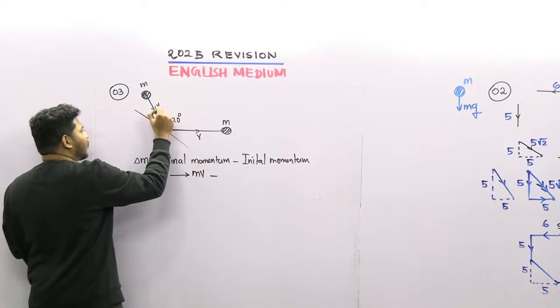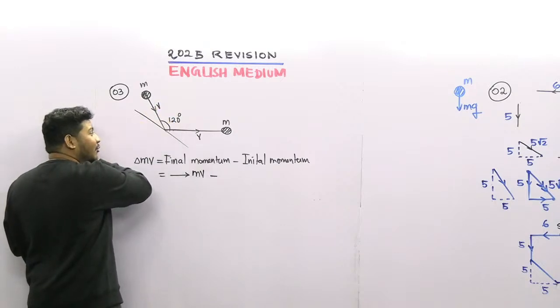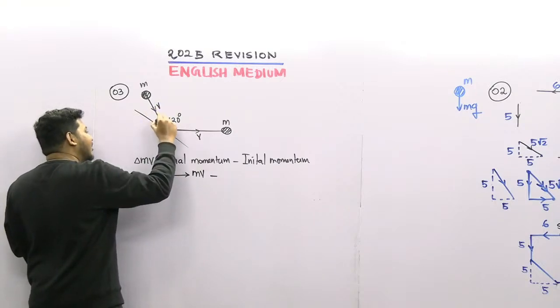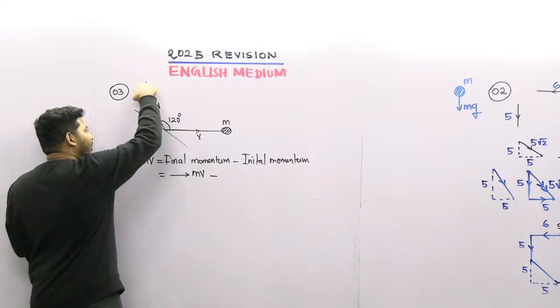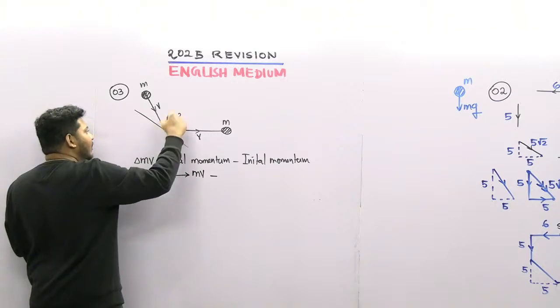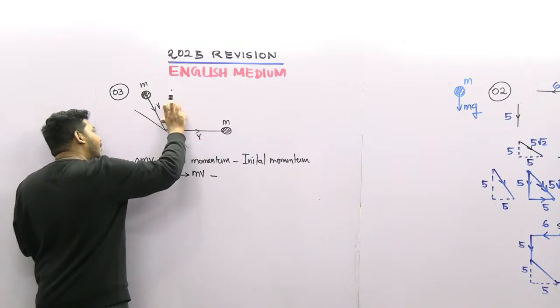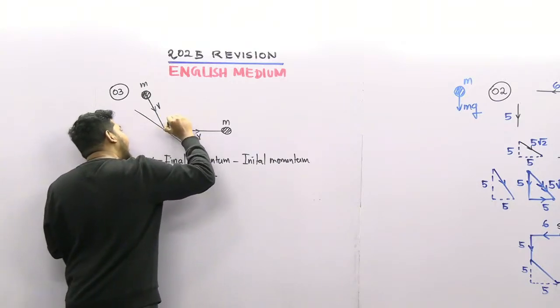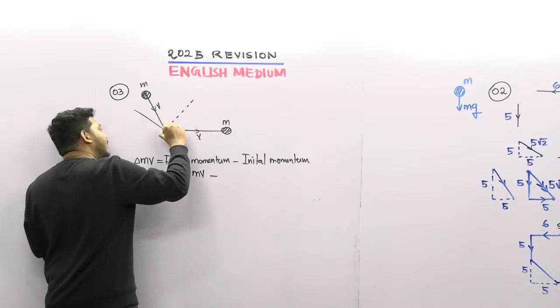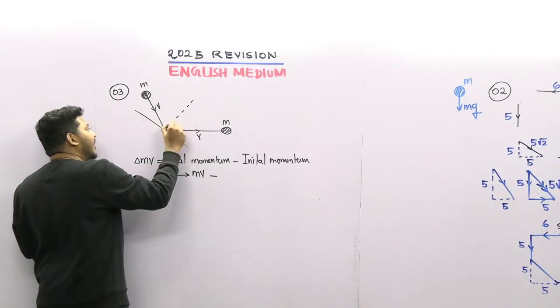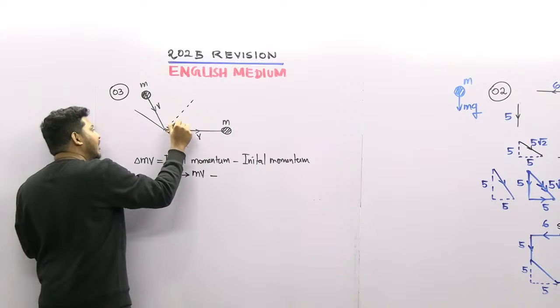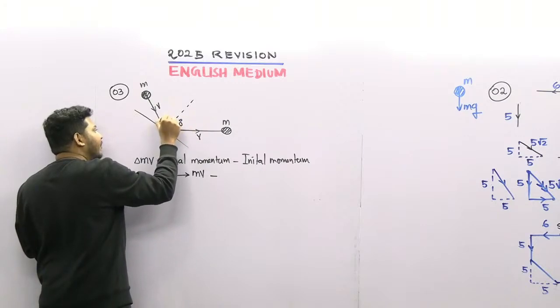So we want to put the directions, we want to put the angles as well. So here, look at this, guys. So we know that these two vectors are equal. So I can draw a perpendicular line like this. This is a perpendicular line. If it is perpendicular, we know that this is 60 degree and this is 60 degree.